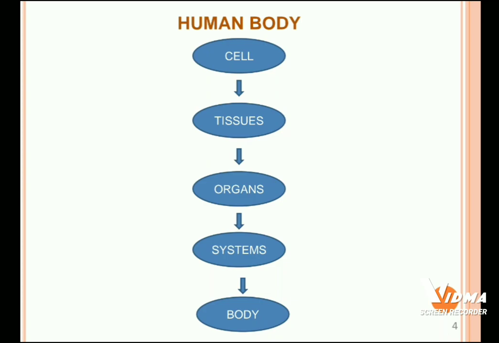Then a group of different organs are combined together to form an organ system. Finally, different kinds of organ systems are combined together and develop a human body. So this is the basic human body organization level. Every human body is developed from the basic element called cell.